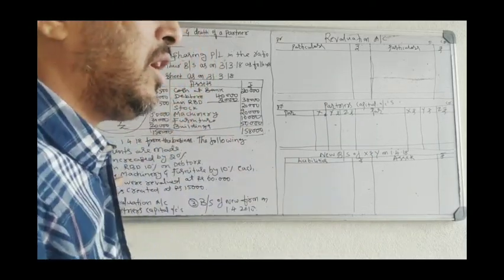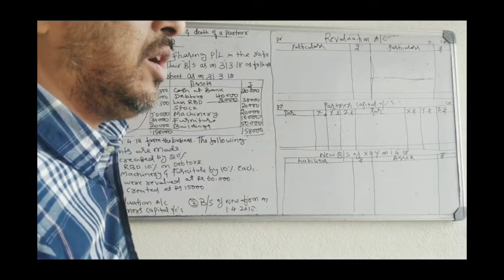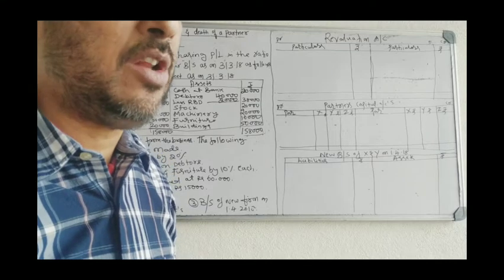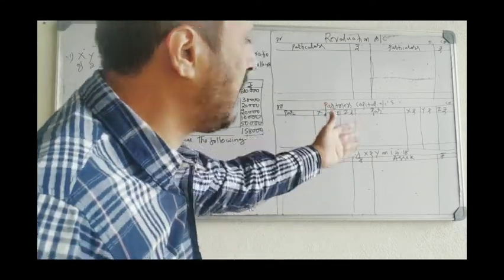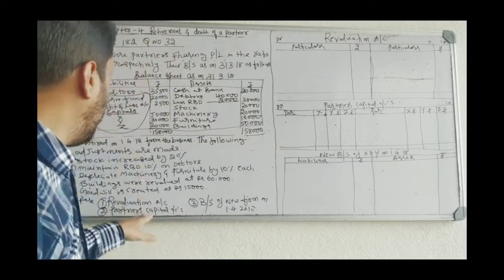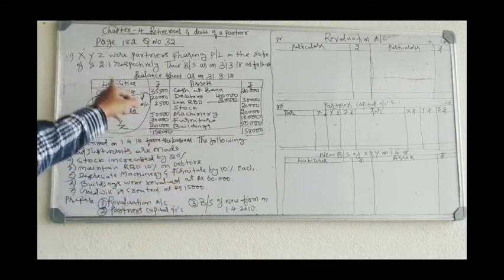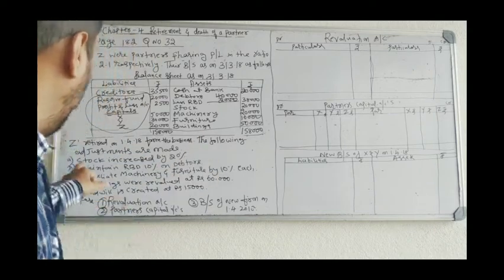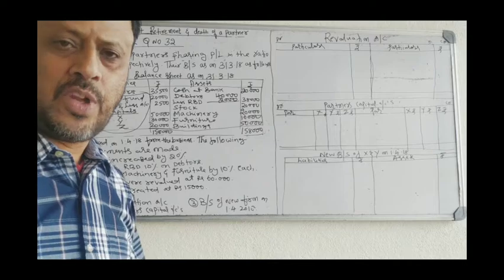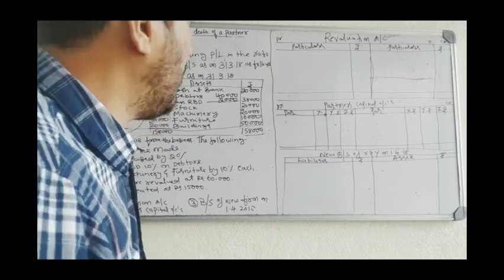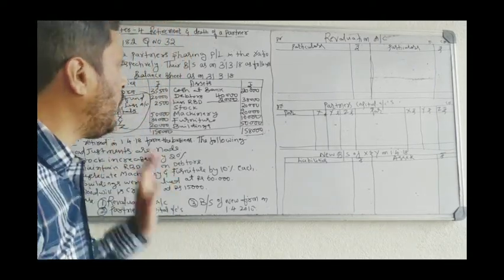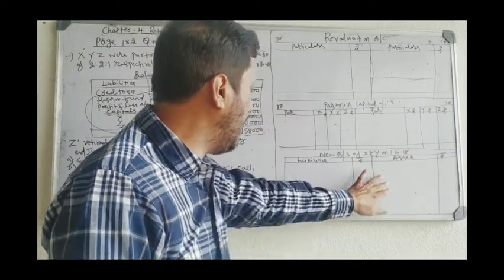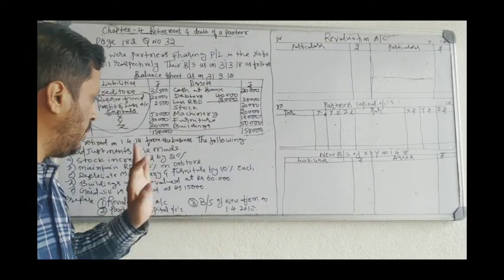The other remaining liabilities were reserve fund, profit and loss account, and capital. They are internal liabilities. They go to partners, so you have to write them in partners' capital account. Now you have some adjustments. Z, the third partner, retired on 1/4/18 from the business. After retirement of Z, the following adjustments were made. Stock increased by 20%. Now you have to prepare revaluation account, partners' capital account, and new balance sheet.